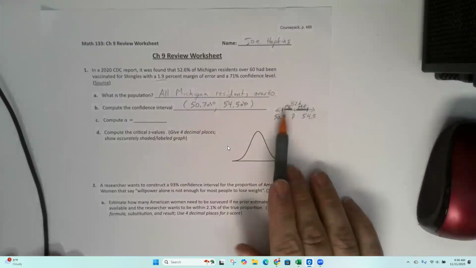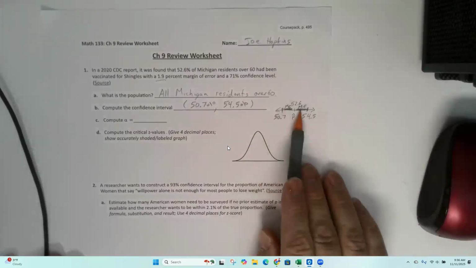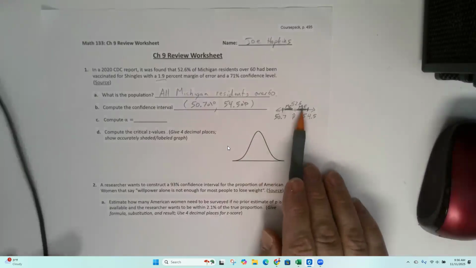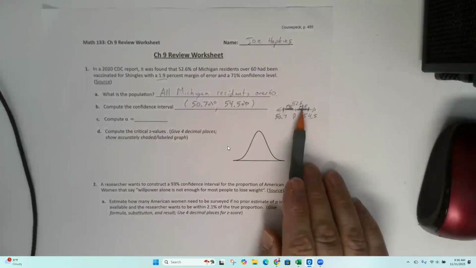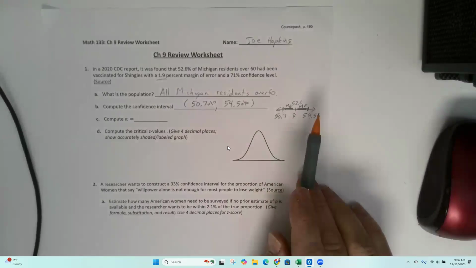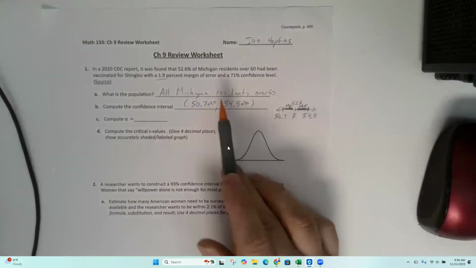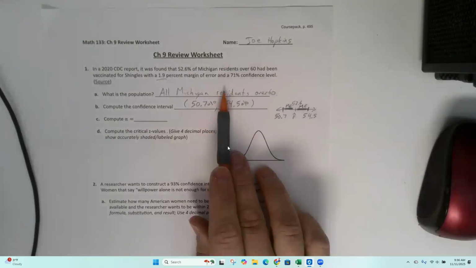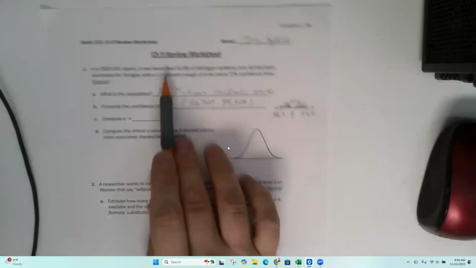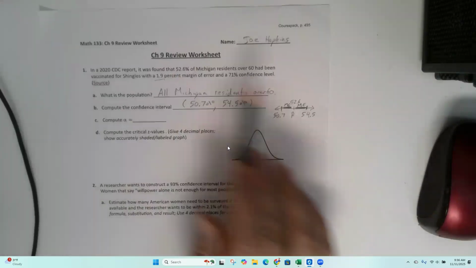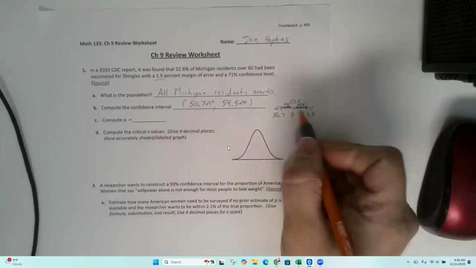So we don't actually know what percent of Michigan residents over 60 have been vaccinated for shingles. Why don't we know that? Well, because you can't measure the entire population. So you did a sample and you estimated 52.6%, that's our p hat.